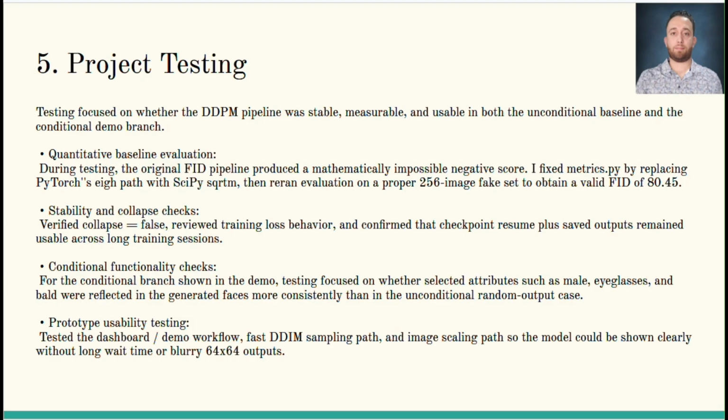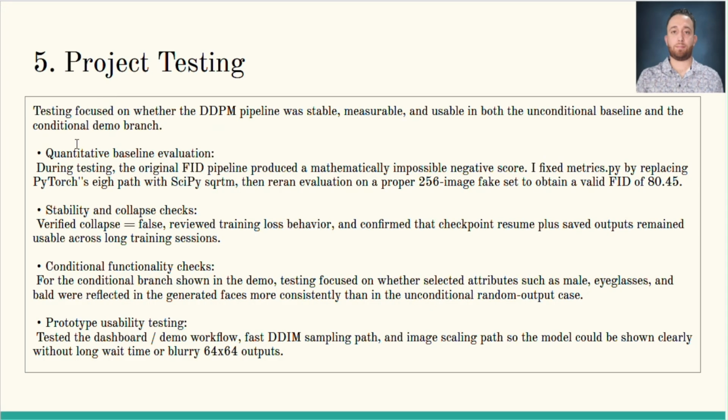My role focused on evaluation, metrics, and making sure the DDPM pipeline was stable, measurable, and presentation ready. The first major testing result was quantitative baseline evaluation.